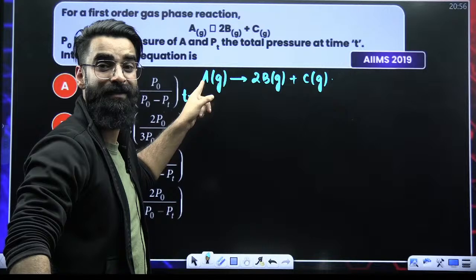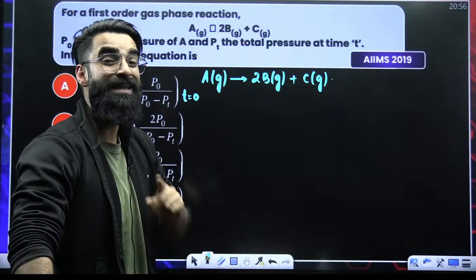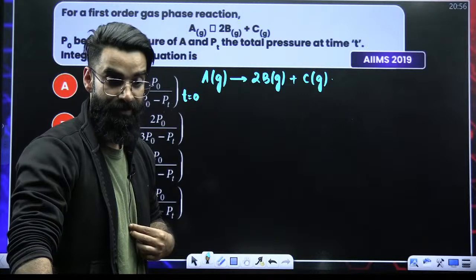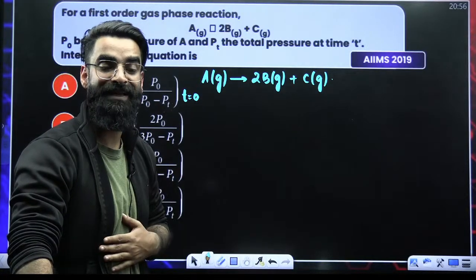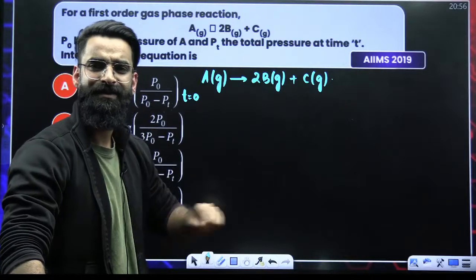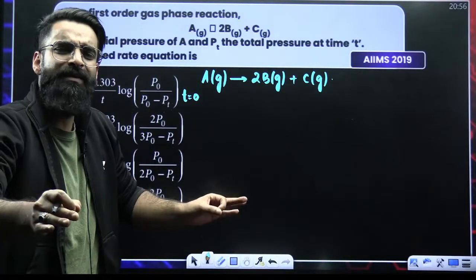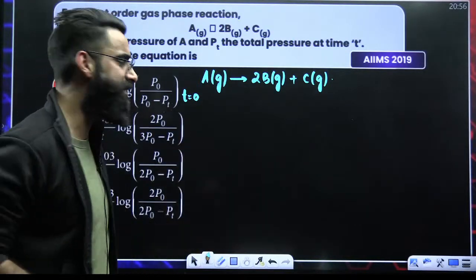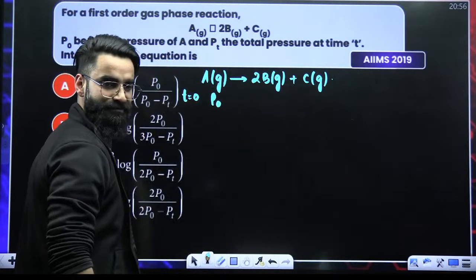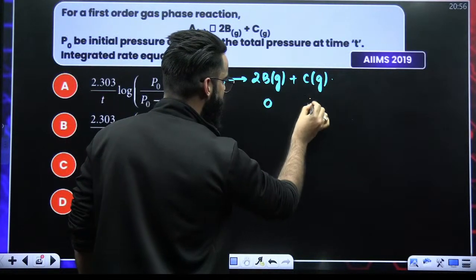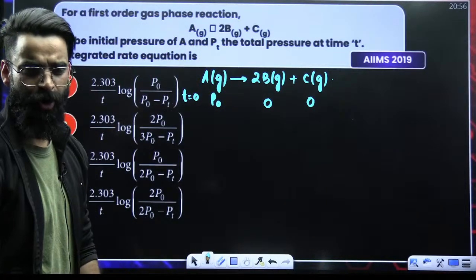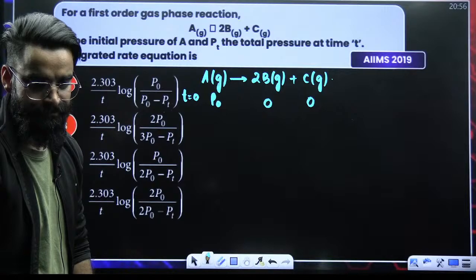If I ask you how many gases are there in the container at time T is equal to 0, you will say there is only one gas present, that is gas A. So whatever is the pressure initially at time T is equal to 0, that's entirely due to A, and let that pressure be P naught. Pressure due to B and pressure due to C right now would be 0 because they have not got formed yet.